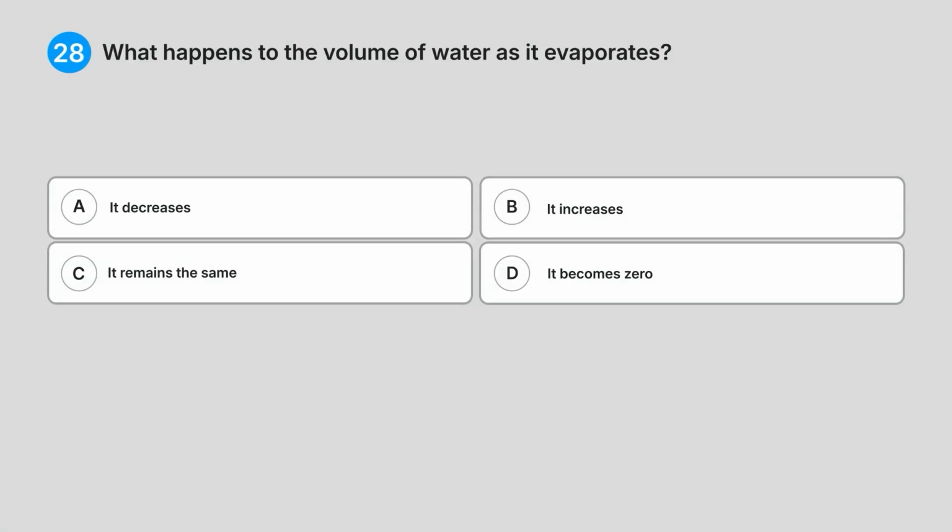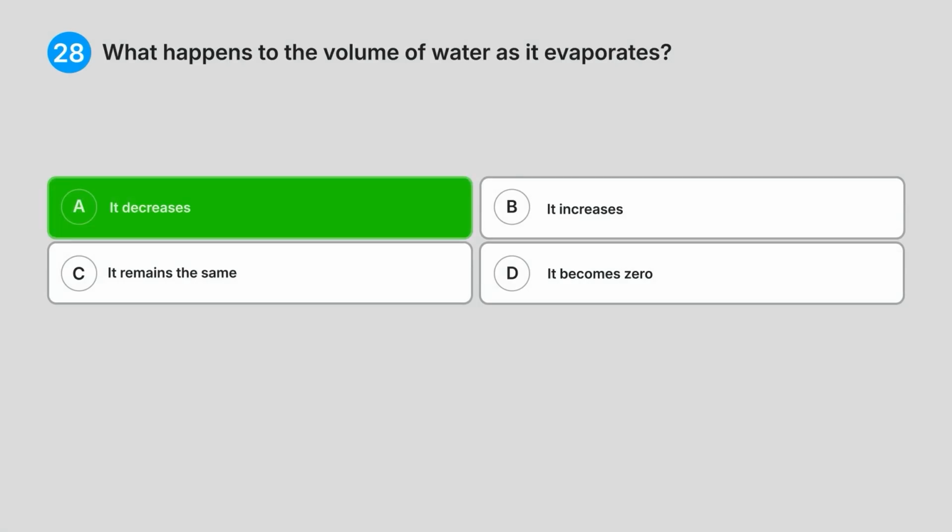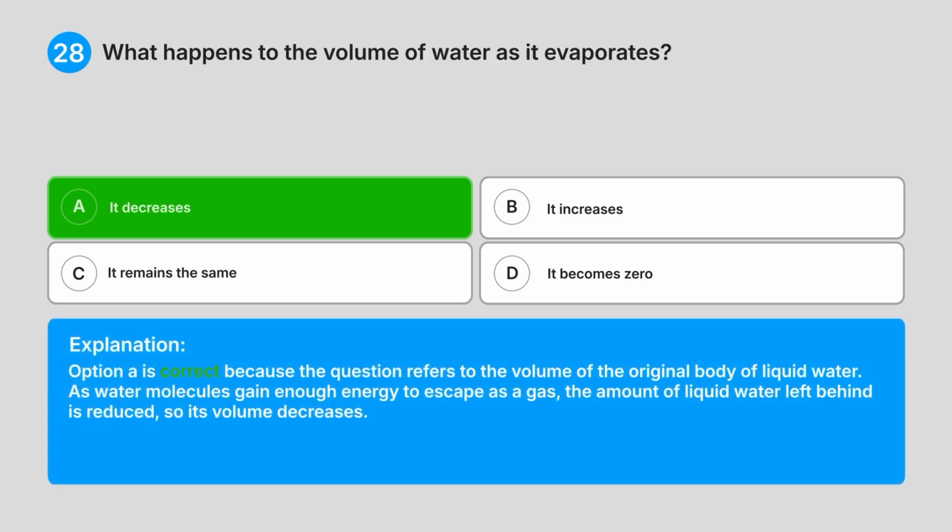Correct answer: A. It decreases. Explanation. Option A is correct because the question refers to the volume of the original body of liquid water. As water molecules gain enough energy to escape as a gas, the amount of liquid water left behind is reduced, so its volume decreases.